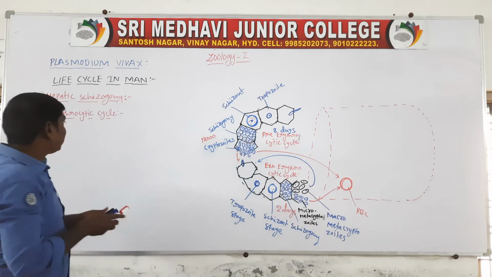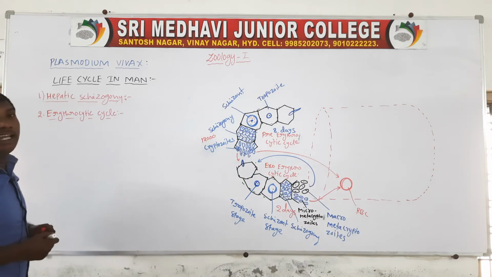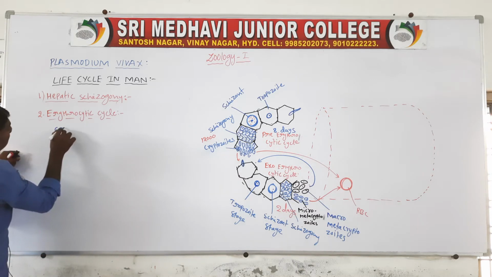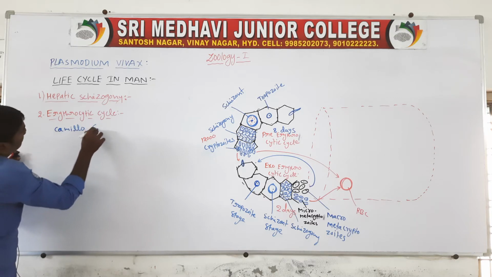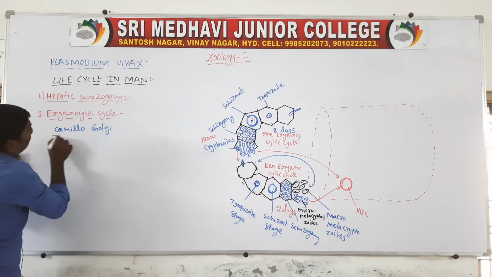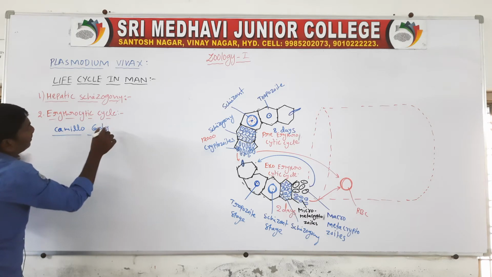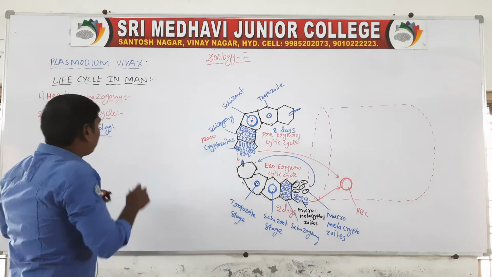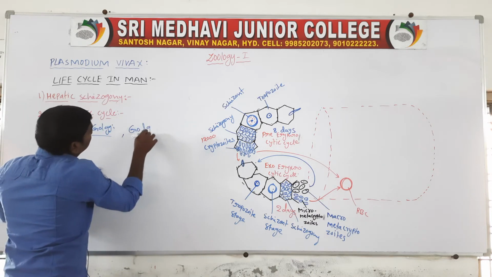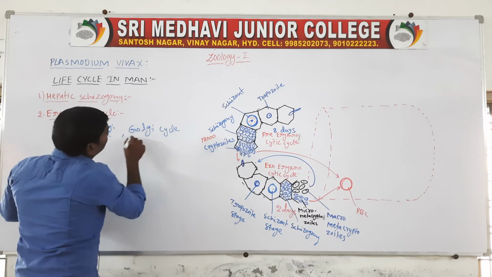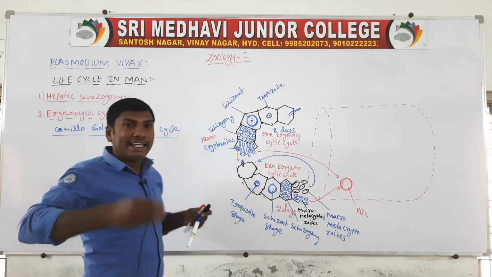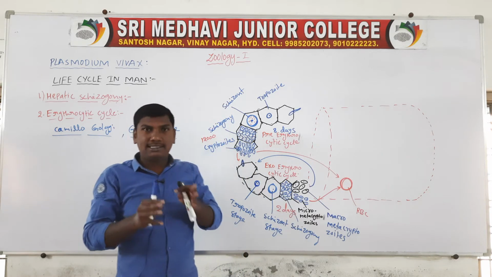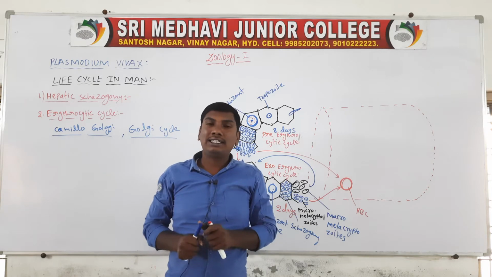The erythrocytic cycle was proposed by the scientist Camillo Golgi. This erythrocytic cycle is also called the Golgi cycle, because it was discovered by Camillo Golgi.